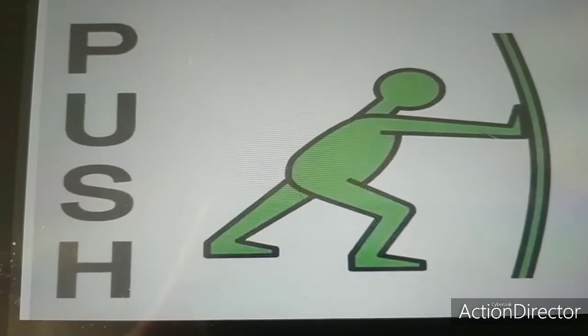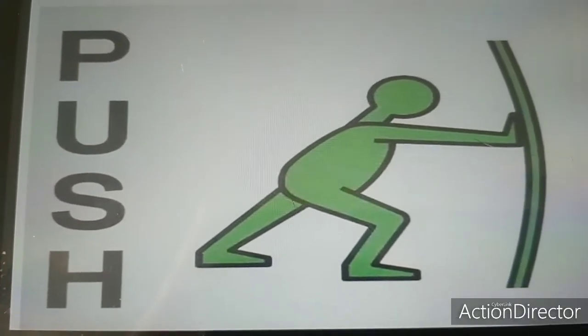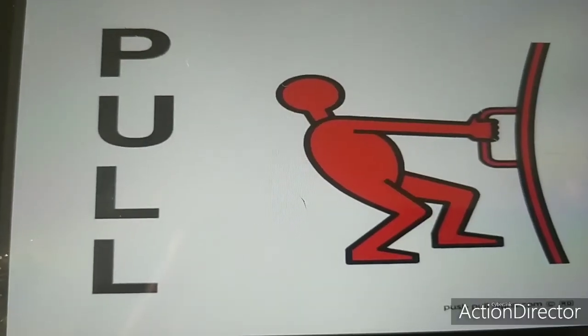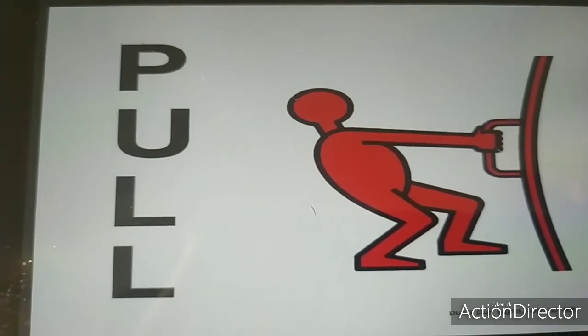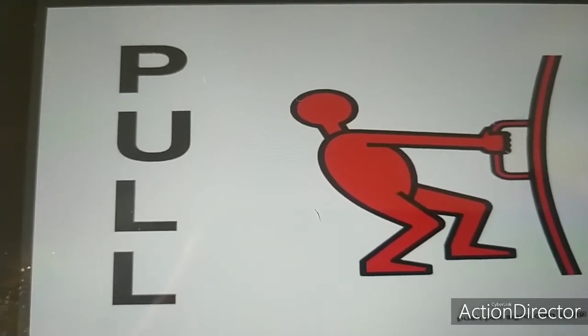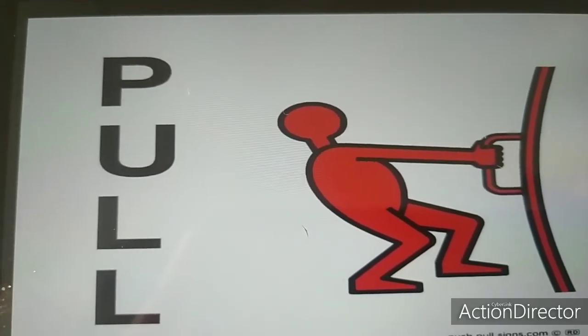So we push or pull a particular thing in a particular direction. Here you can see a man is pulling the door. So we can say that either a pull or a push is required to move an object.